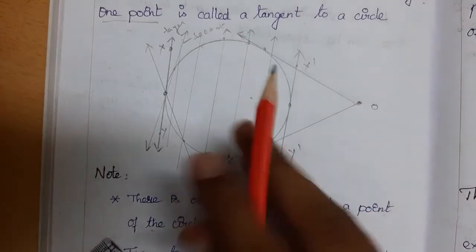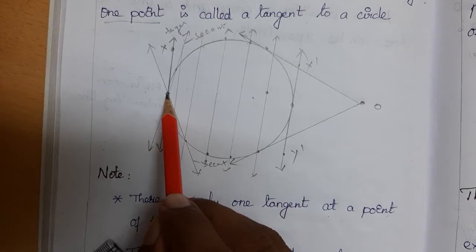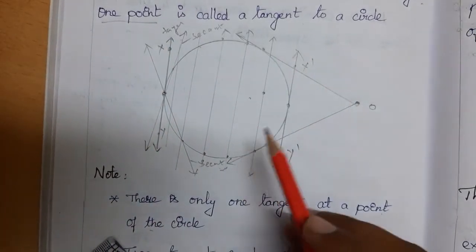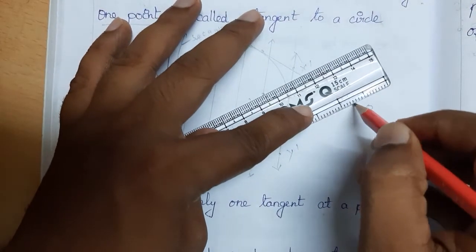So from a point inside it is not possible to draw a tangent to the circle. From a point on the circle, one tangent is possible. If the point is outside, two tangents are possible. Even this, it will feel like a line, a ray, right?